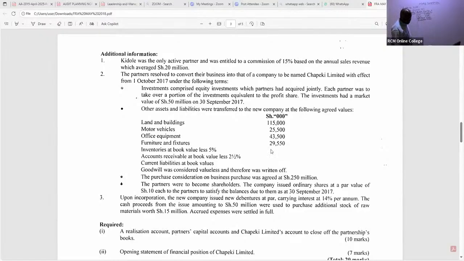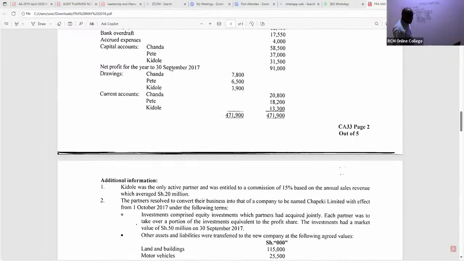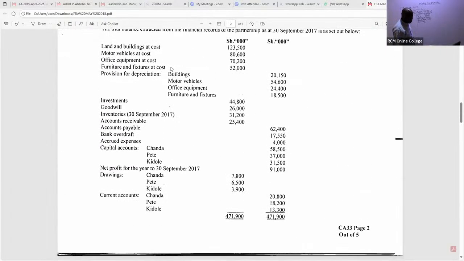Here we also took inventories. You can see inventories, book value less 5%. So now we are taking the new values. The book value of inventory is 31,200. But you see, they agreed we take away 5%.